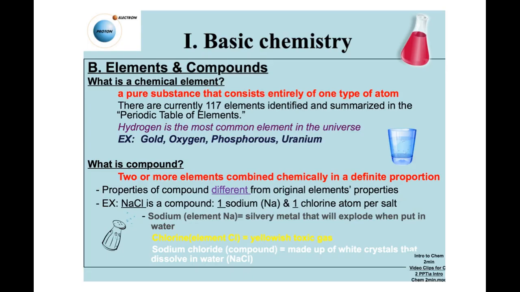And now elements and compounds. What is a chemical element? Well, a chemical element is a pure substance. Pure. It consists entirely of only one type of atom. So if you had like a chunk of gold that was 100% just gold atoms, boom, that's an element. So that's gold. If you have pure oxygen, that's an element because it's only oxygen in there. That's it. Phosphorus, uranium, all the elements can make a pure substance, a chemical element.